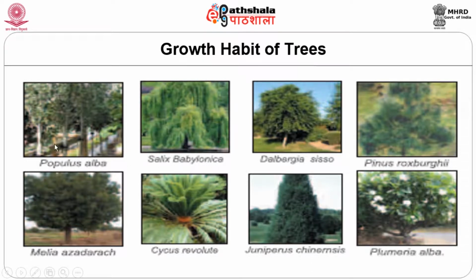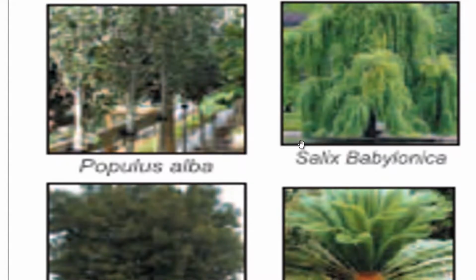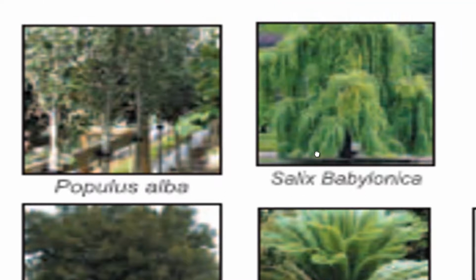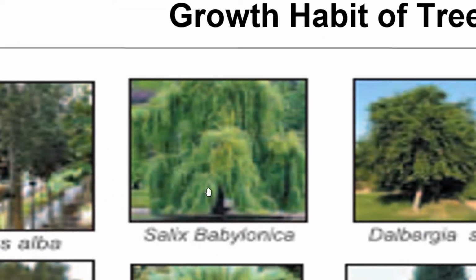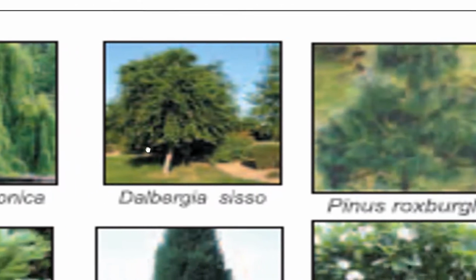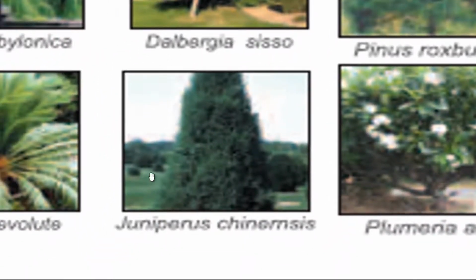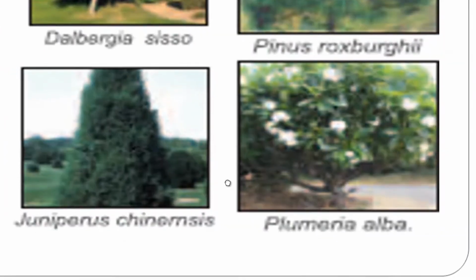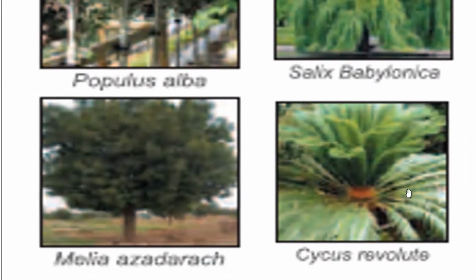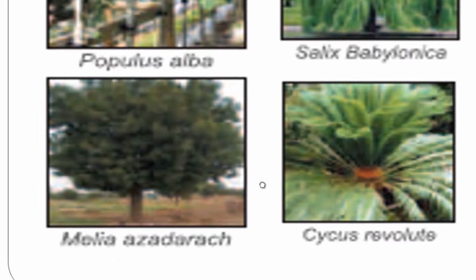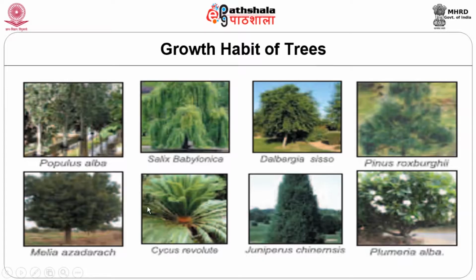One is growing taller, Populus alba here, and this is a form of weeping. Dalbergia sissoo. Juniperus gives a triangular form. Plumeria alba, dwarf variety. Cycas revoluta, shrub variety. And Melia azedarach, a round-shaped form of a tree.